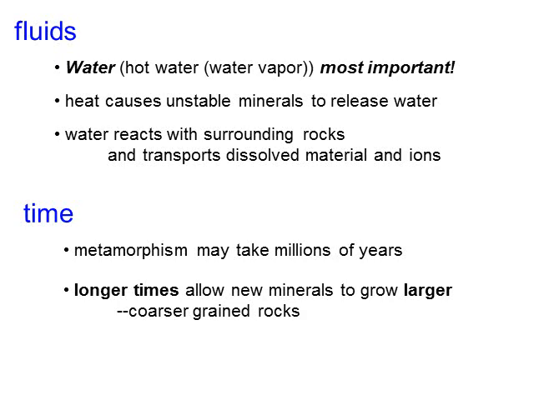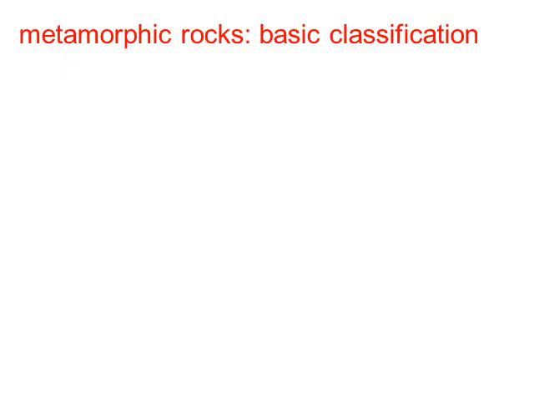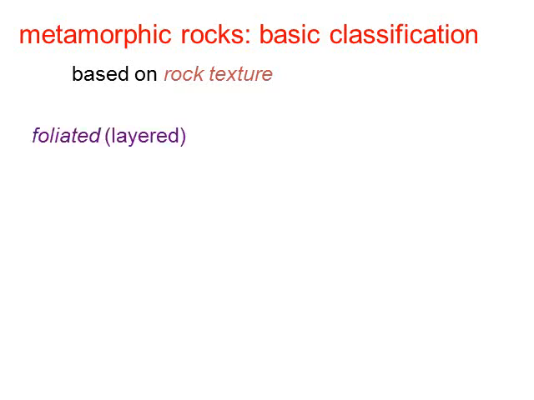Igneous rocks that are cooling below the surface of the earth are cooling very slowly, and so the minerals grow larger. With metamorphism, the longer the time it takes, the better chance the minerals have to grow bigger. And so you end up with coarser grained rocks the longer that they cook. So the basic classifications then on metamorphic rocks are based on rock texture.